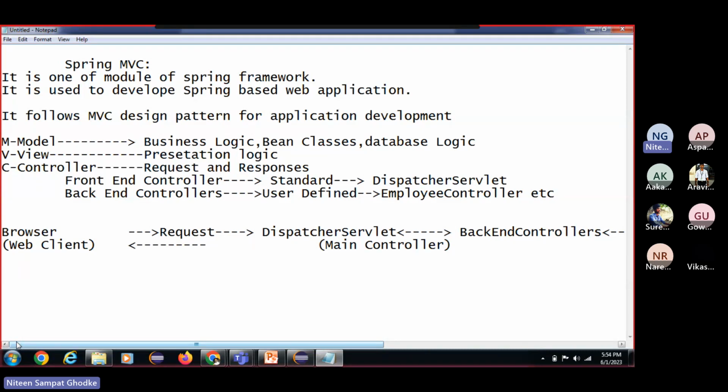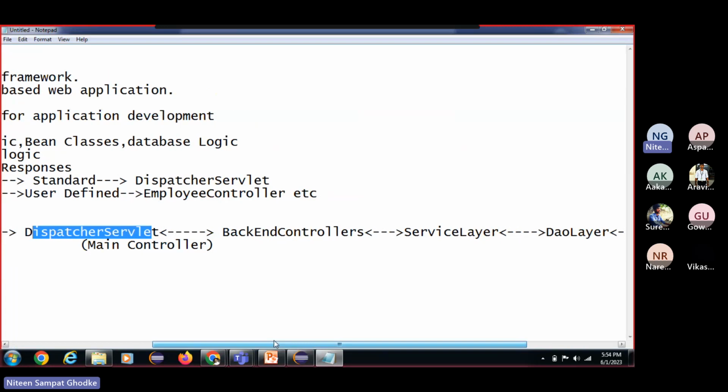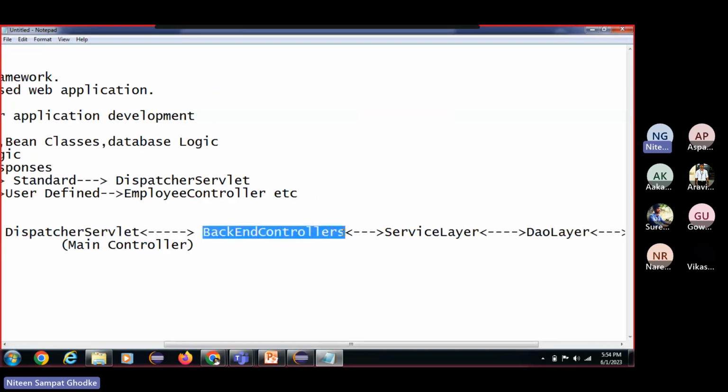So this is exactly the flow I need to maintain. Programmatically, if you are the programmer, what do you have to write? The dispatcher servlet you don't need to write. We just have to configure it inside the web.xml file. That's it. If you do have the backend controllers, these are the logical classes to handle the requests and responses, that logic we are going to write over here.